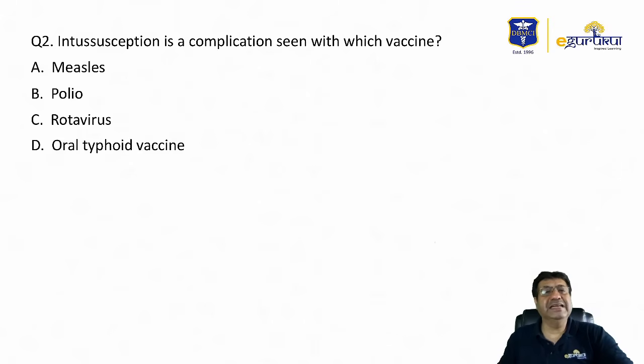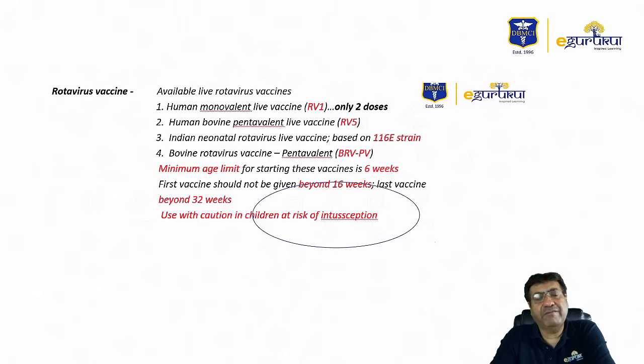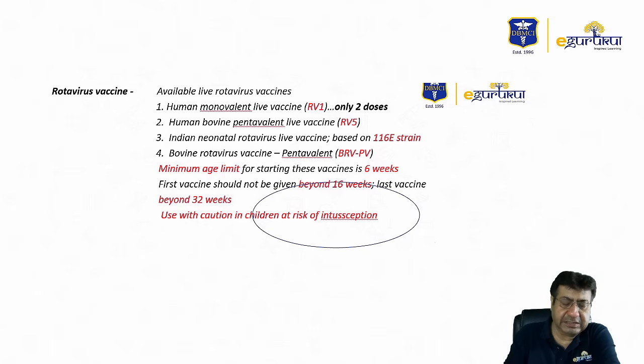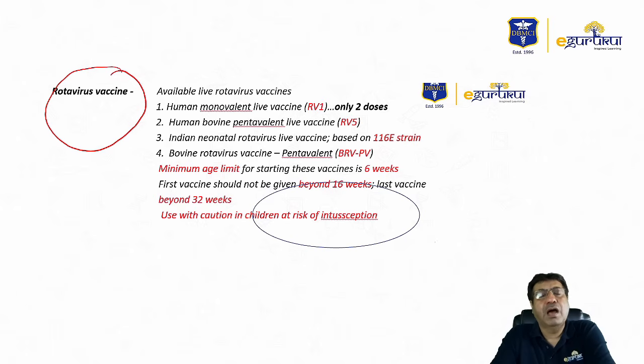Question number 2 was on intussusception. Now, intussusception is a complication seen with which vaccine? This possibly was the question asked. Choices that were given were the measles vaccine, possibly, polio vaccine, again possibly, rotavirus vaccine, and oral typhoid vaccine. Again, this is based upon whatever the students have recalled. Now, this we have discussed in our eGurukul notes and also in our eGurukul pediatric video, and this is a direct snapshot taken from it, wherein we have clearly discussed that intussusception is a condition primarily associated as a side effect with the rotavirus vaccine.